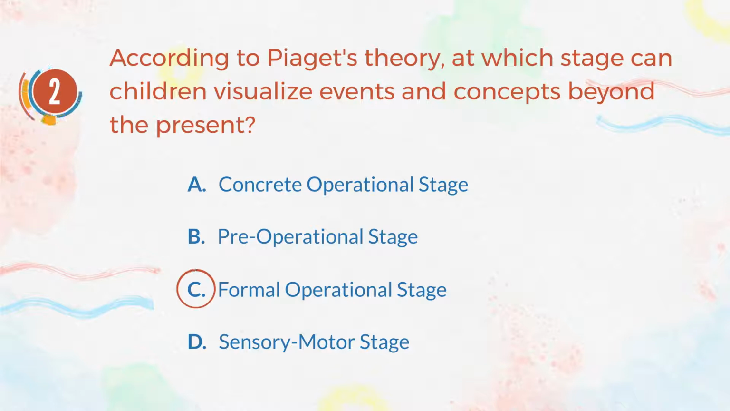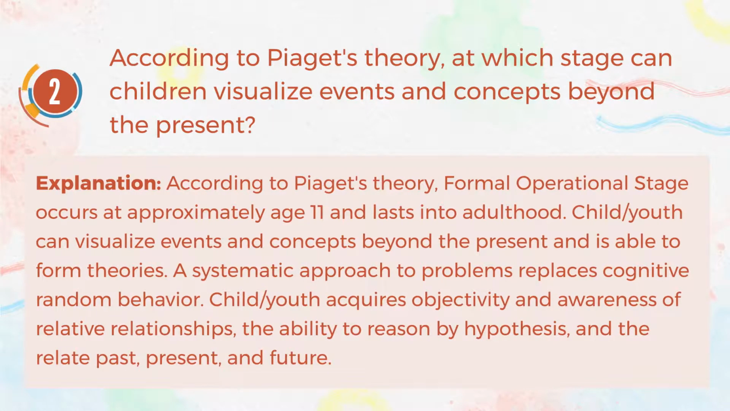Formal operational stage. Explanation. According to Piaget's theory, formal operational stage occurs at approximately age 11 and lasts into adulthood. Child or youth can visualize events and concepts beyond the present and is able to form theories. A systematic approach to problems replaces cognitive random behavior. Child or youth acquires objectivity and awareness of relative relationships, the ability to reason by hypothesis, and the related past, present, and future.